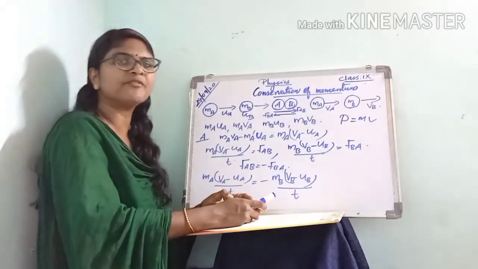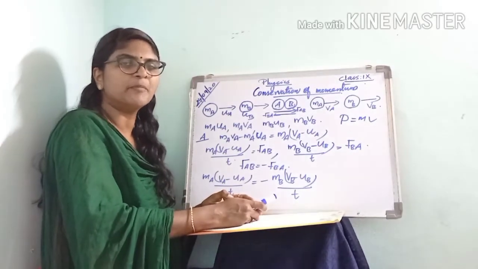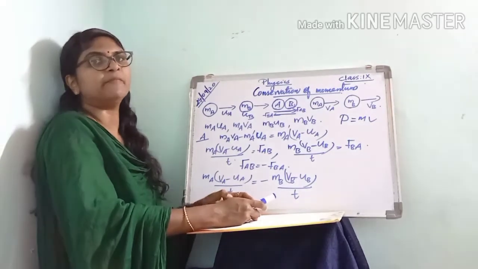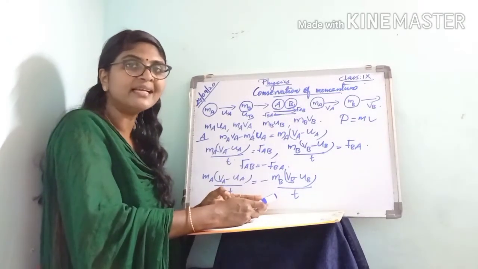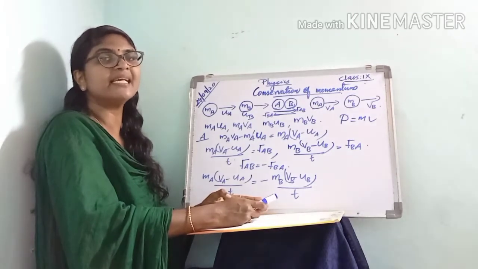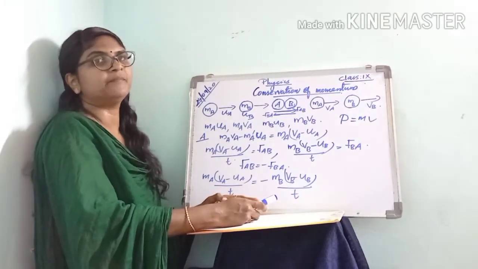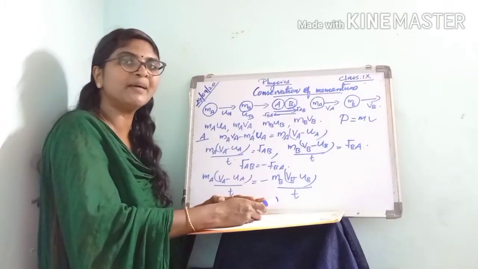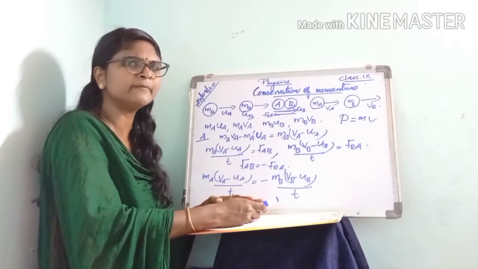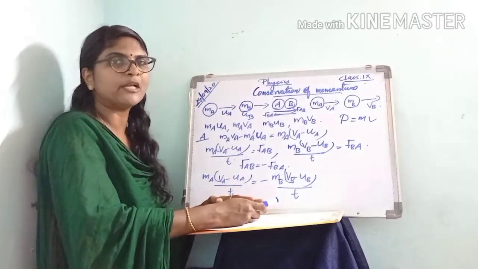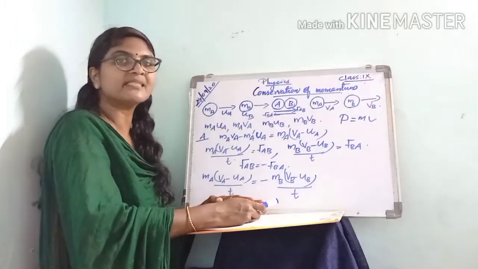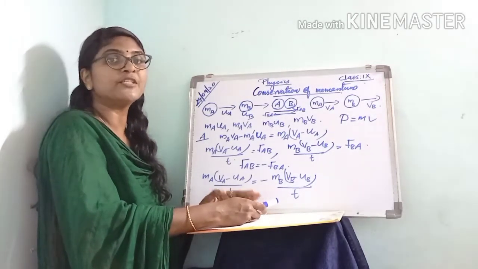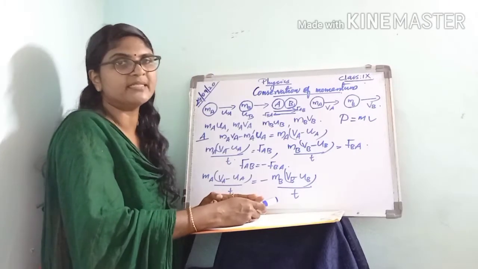Is it a scalar or vector? Momentum is a vector quantity because it has both magnitude and direction. Then you know the unit of momentum. What is the SI unit of momentum? It is kilogram meter per second. Kilogram meter per second is the SI unit of momentum.